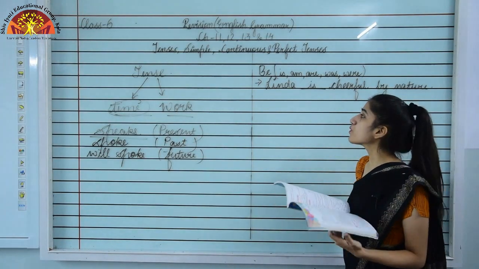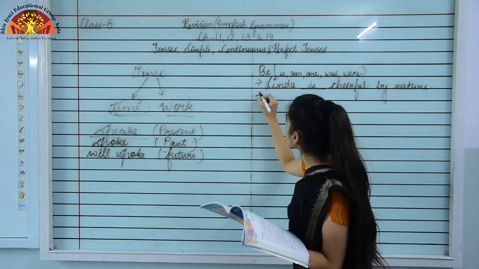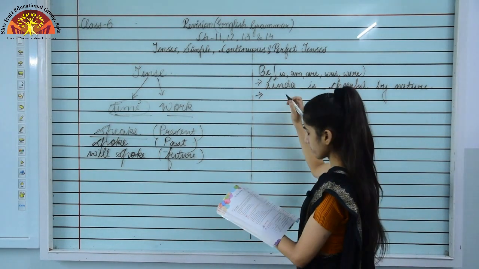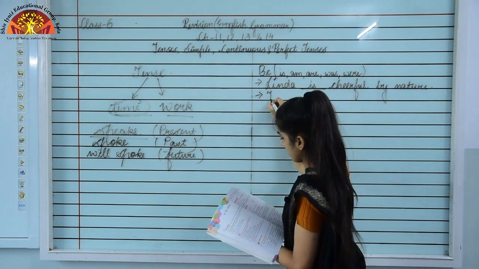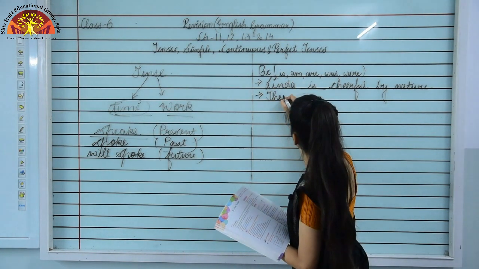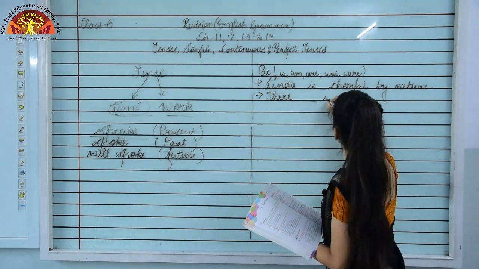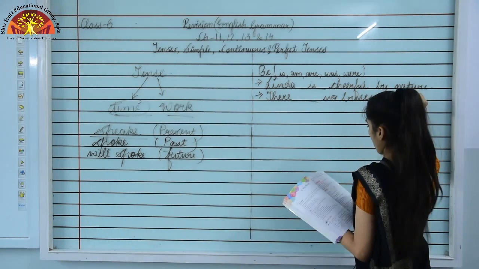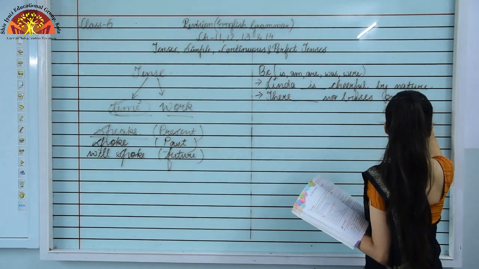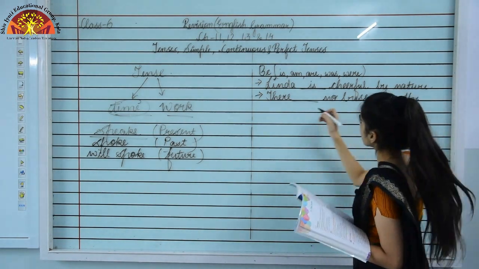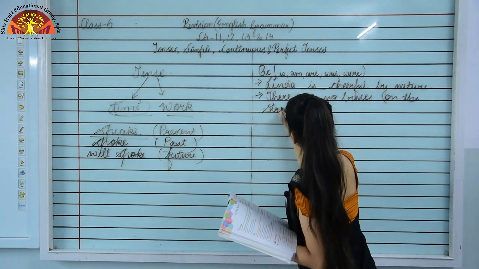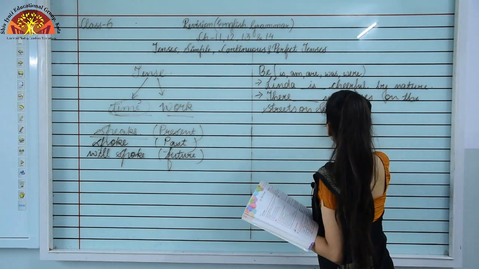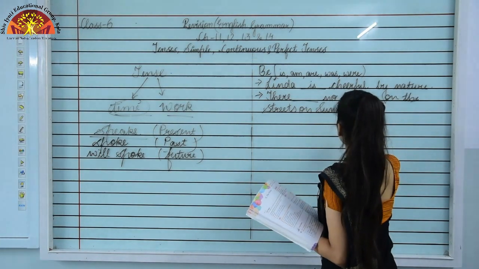Now moving to one more example of be forms. There dash no buses on the streets on Sunday.